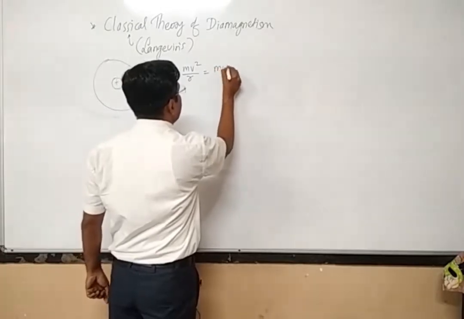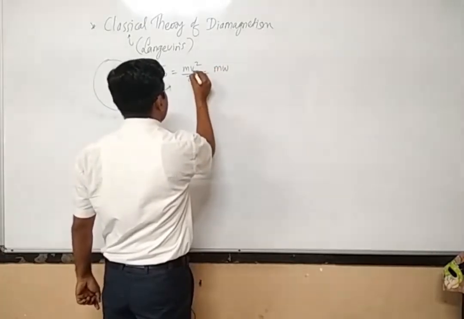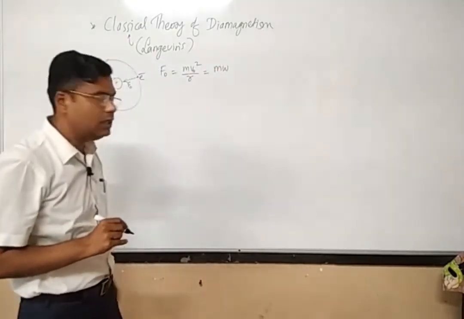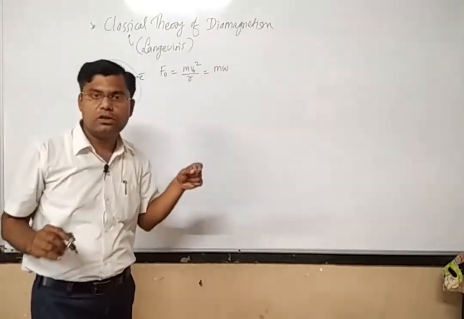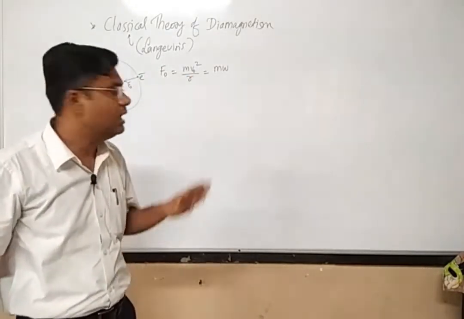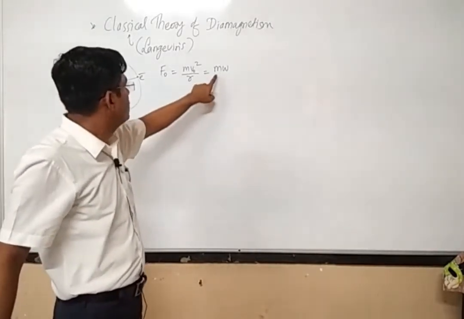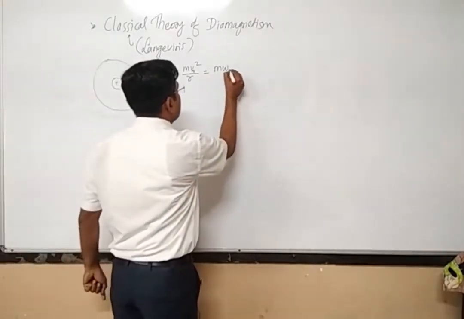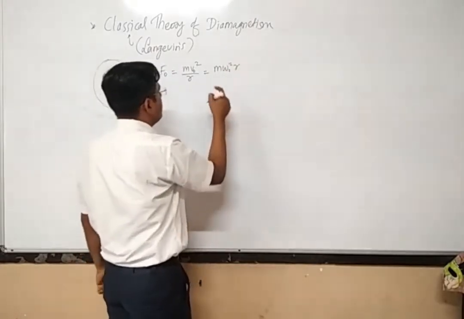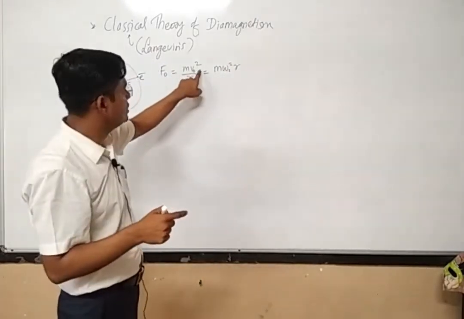So I will represent this velocity by v0, the velocity of the electron in the absence of any magnetic field. We have not applied any magnetic field here. So it is m omega 0 square r.